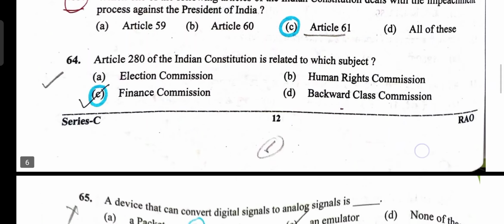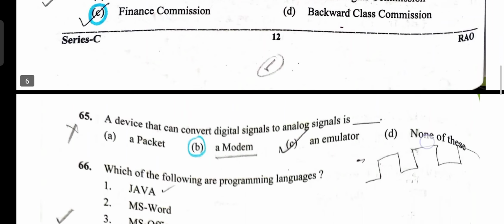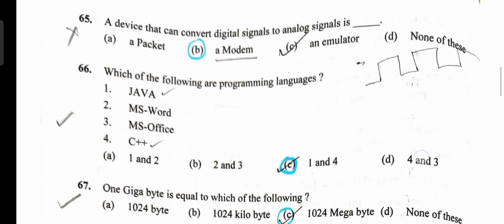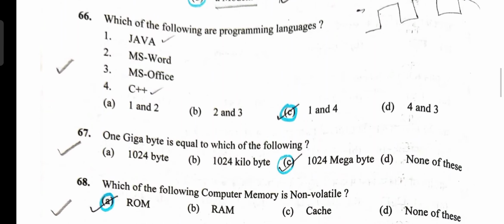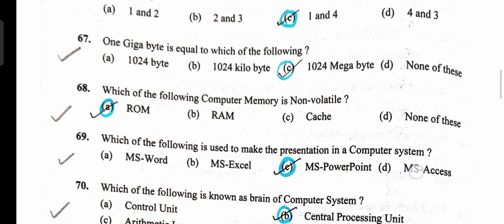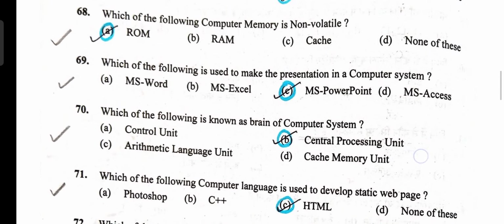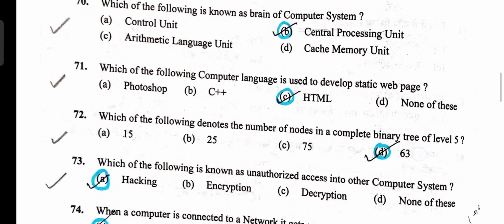Article 61. Article 280 of the Indian Constitution deals with the Finance Commission, option C. Device that can convert digital to analog signals, option B, modem. Programming languages Java and C++, so option C, 1 and 4 is correct. 1 GB is equal to 1024 MB, option C is correct. Non-volatile computer memory, ROM, option A. Presentation is made using MS PowerPoint, option C. Brain of the computer, CPU, option B.